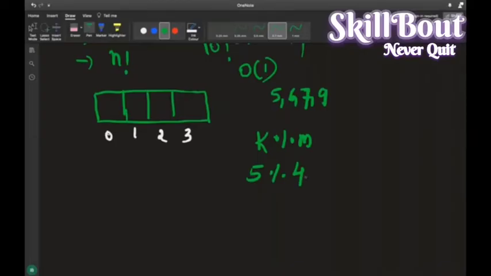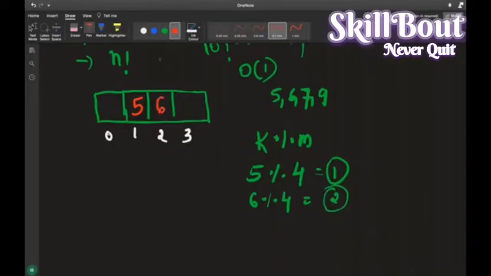So now coming to this one, 5 modulus of 4. What is 5 modulus of 4, guys? It is 1, right? ये बोल रहा है, you need to go to the first index and save the data called 5. Okay. Next value is 6. 6 modulus of 4, what is it giving you? 2. Right? It is telling that go to index 2 and save 6.